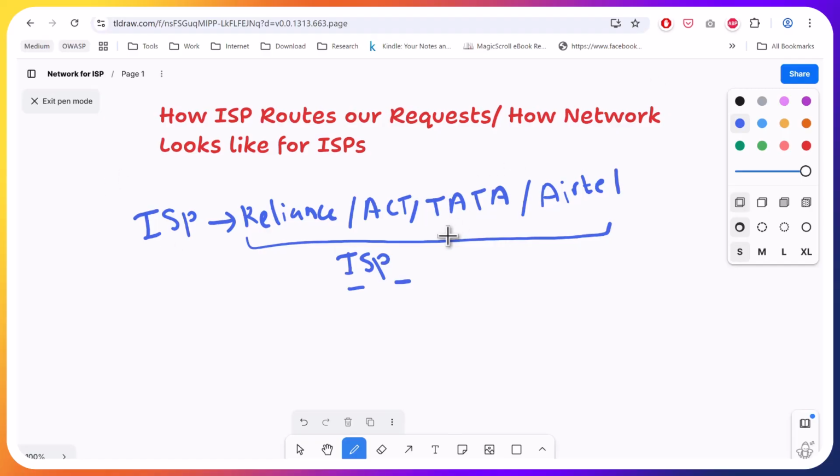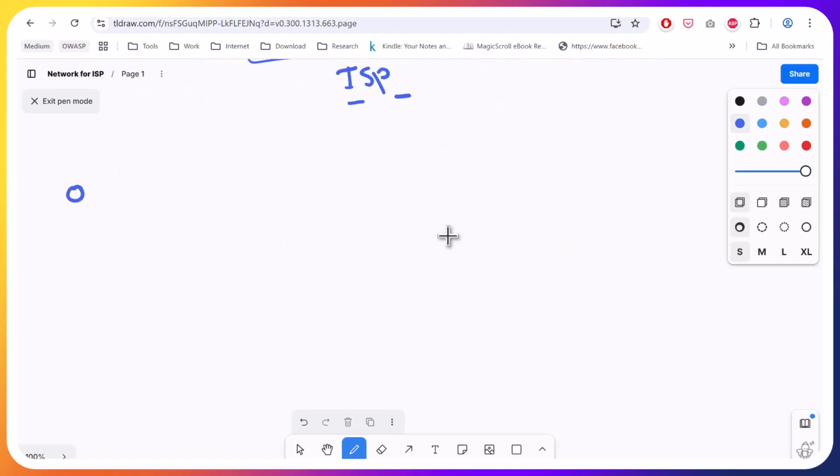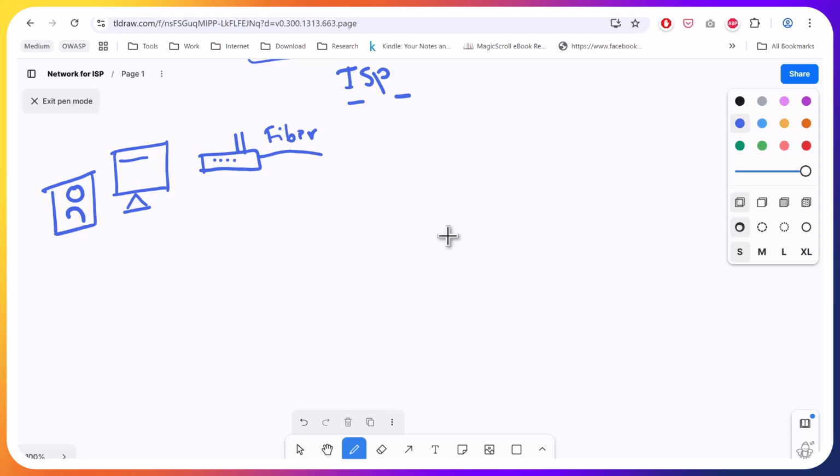Now, we are accessing the internet from our home. This is the way we are accessing the internet from our home. We have a router here. This is provided by our ISP, or we have bought it. So the ISP's cable, fiber cable, comes till our home. Now we are accessing google.com, for example. Then how does this traffic flow, let's understand this.